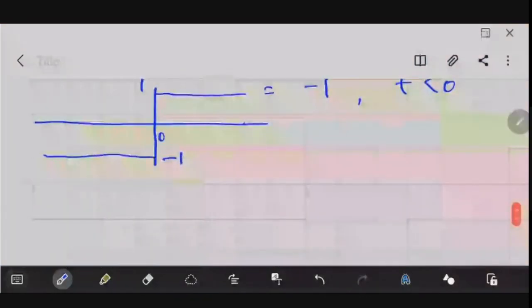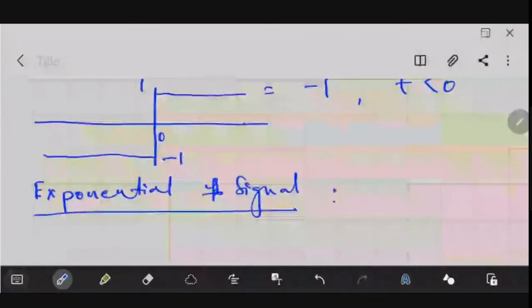The next one is the most important of all, the exponential function, the exponential signal. Exponential signals could be of two types. One is the real exponential, a real signal that obviously doesn't have an imaginary part.